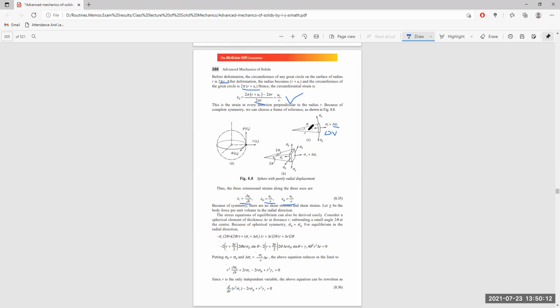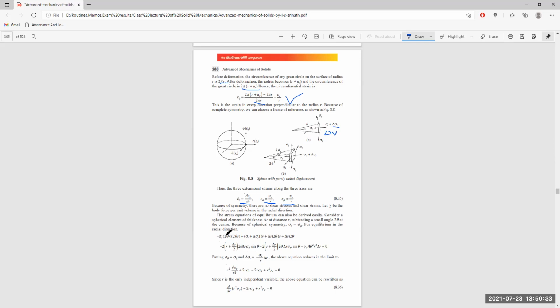Here sigma r is acting towards the center, so we are taking this as negative. This is 2 theta and this is 2 theta. So one side with the length r is equal to 2 theta r, and this side is also equal to 2 theta r.